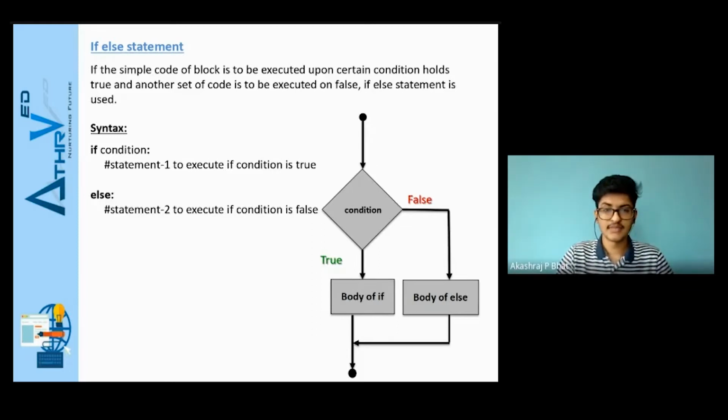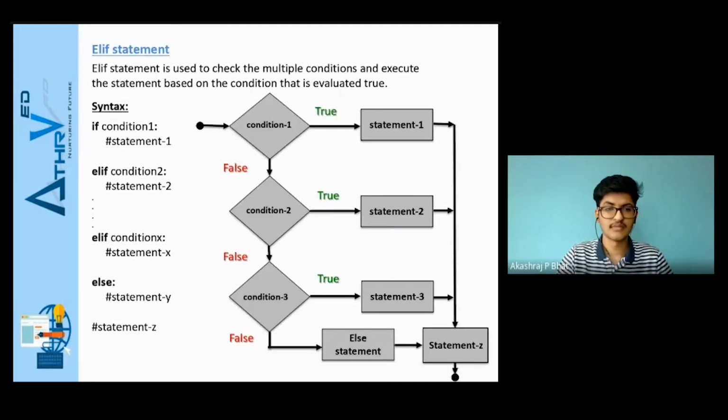Moving next, the third type of decision making statement is the elif statement. Suppose you have more than one condition. Using if-else again and again will increase your lines of code, so for that we have the elif statement in Python. You can check out the syntax.